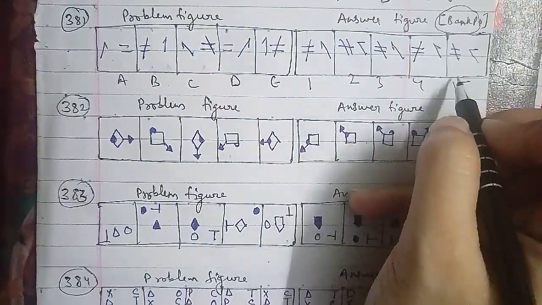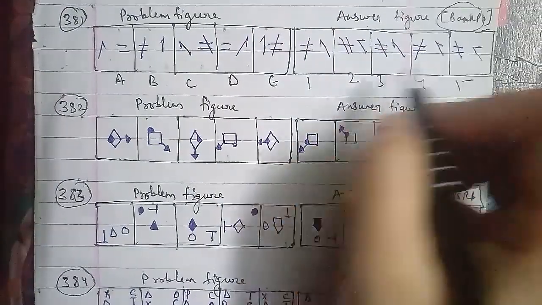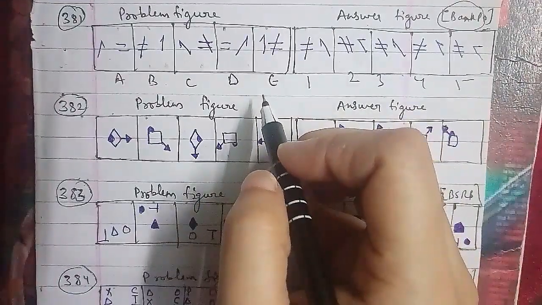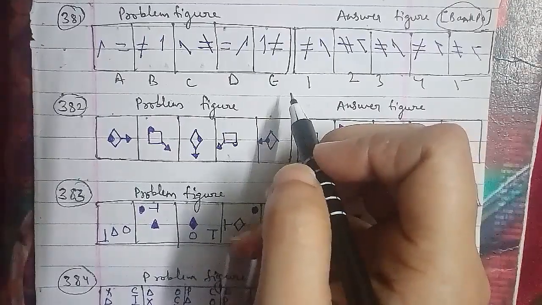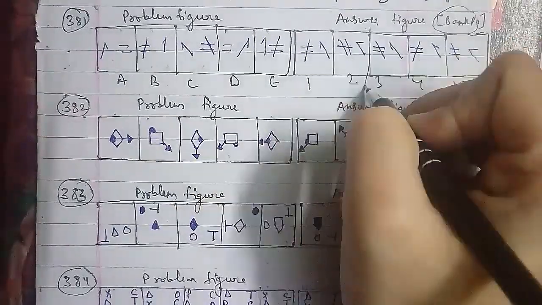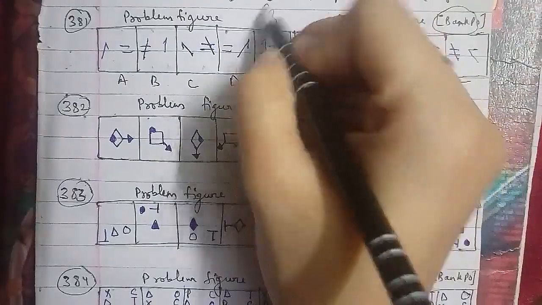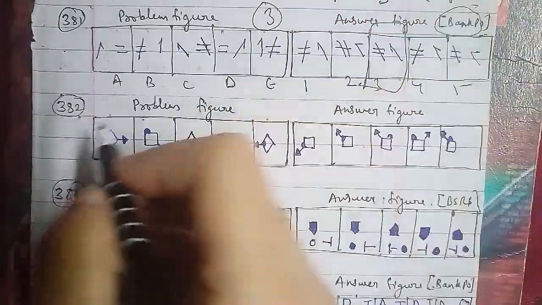Let's go ahead with the 383rd question of the session. These were the problem figures and these were the answer figures as well, and this has been asked in the BSRB question paper, where they are named as A, B, C, D, E, and the answer figures are 1, 2, 3, 4 and 5.